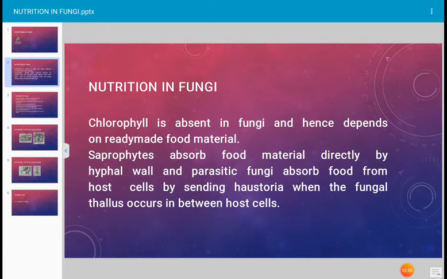Haustoria are small pointed structures or knob-like structures. These haustoria penetrate into the host tissue for absorption of food material. That means the haustorium is a food-sucking organ of the fungus. Through haustoria, the food is absorbed from the host cell for the growth and development of the intercellular fungus.